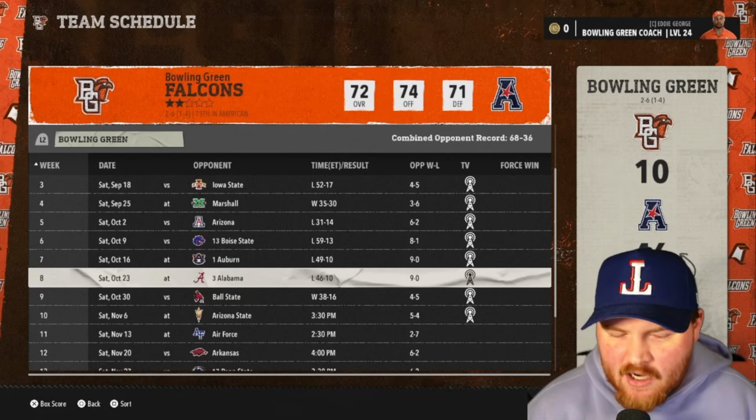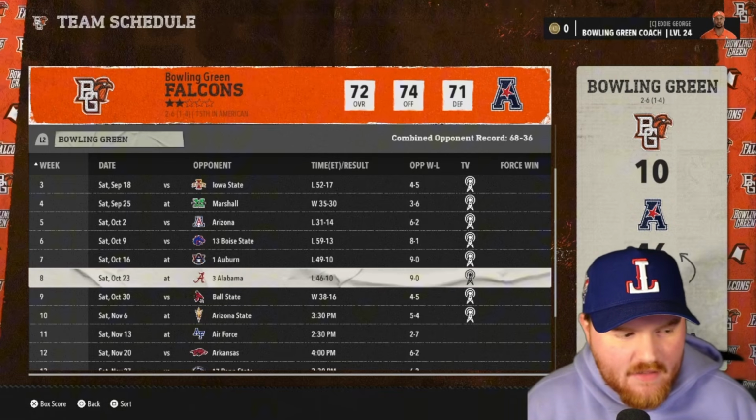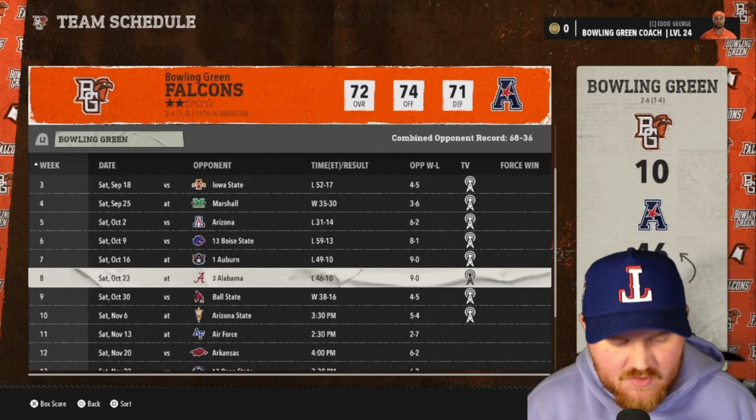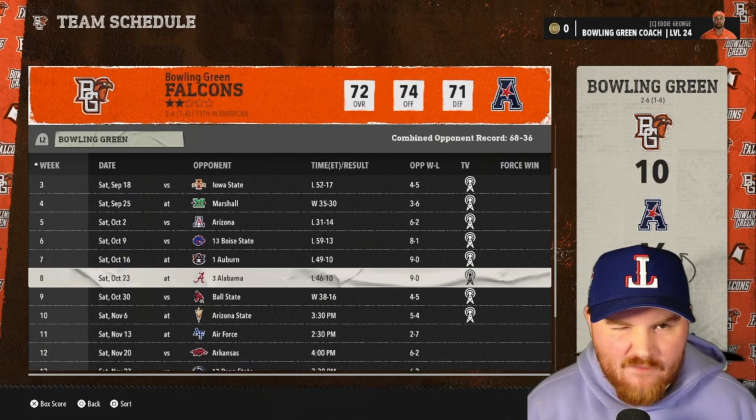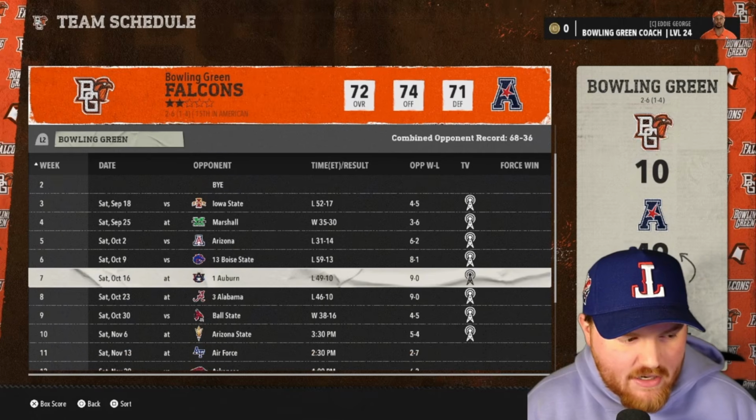I'm going to go out on a limb and say that it wasn't the best thing for Bowling Green to get that win over Alabama in the first season, because we lost yet again. Last year it was by like 53 points. This year it's by 36 points. Not great.